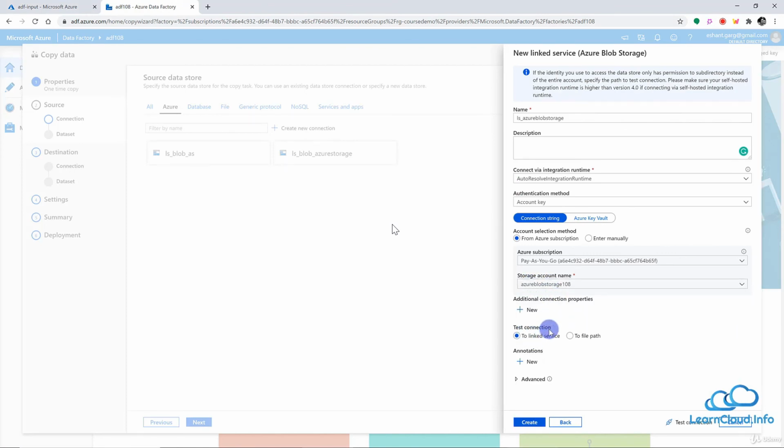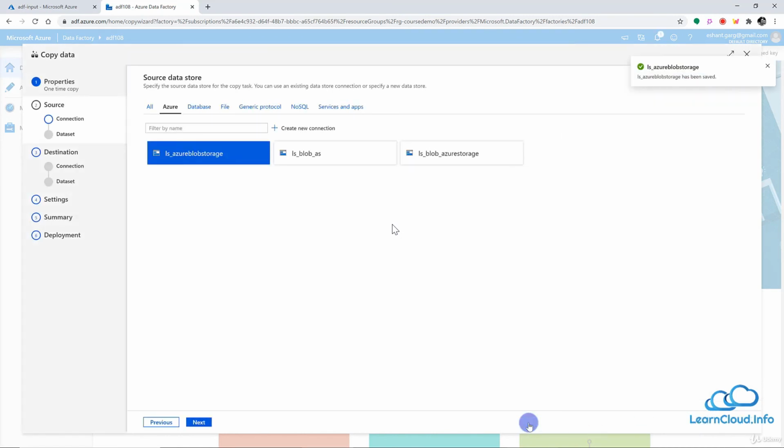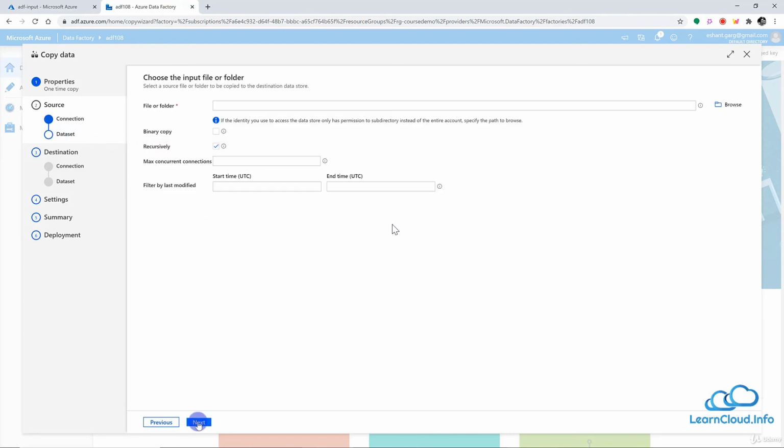And then you have the test connection. So we want to test the connection to the linked service. So let me test the connection, and it should be fine. We have a successful connection, and we can create our linked service connection. So now this linked service contains the connection as well as the credential for the source. So we are done with the connection part. So let's move to the dataset part. So let's click on next here.